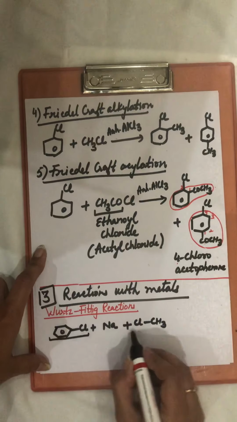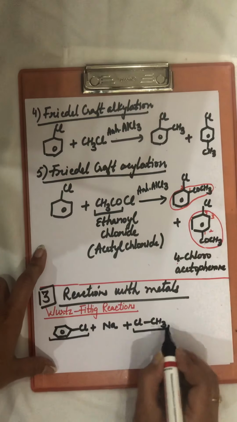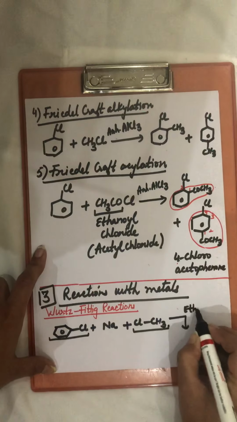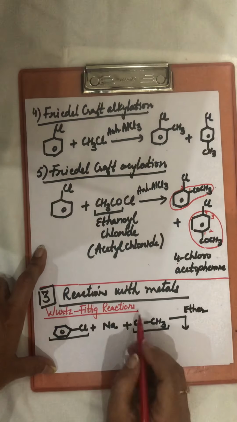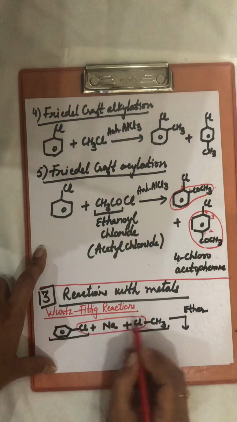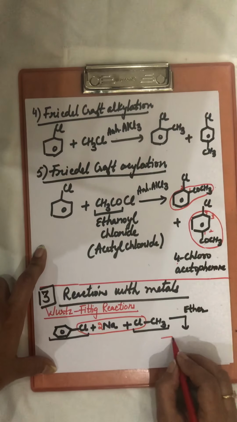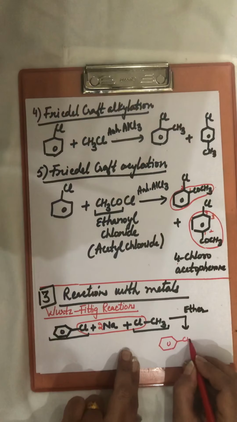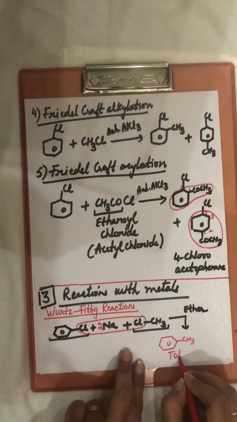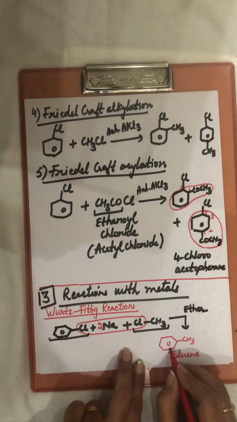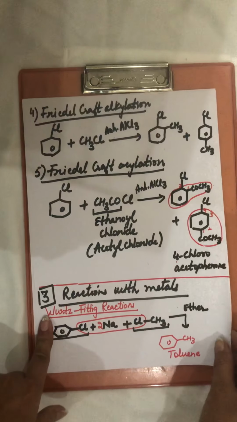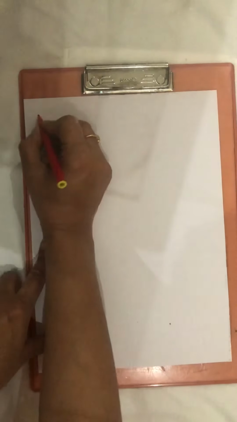One molecule of haloarene, one molecule of haloalkane, when they are reacted with sodium metal in presence of ether, then this NaCl comes out and the benzene ring will link with the CH3 group, the alkyl group left here. This compound is toluene. When CH3 links to the benzene ring, that compound is known as toluene, and this reaction is called Wurtz-Fittig reaction.